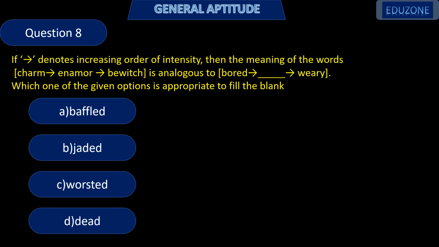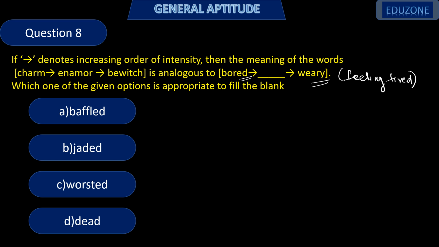Next question. If the arrow mark indicates increasing order of intensity, then the meaning of the words charm, enamor, bewitch is analogous to bored, blank and weary. So from the options you have to fill in the blank. That is similar to the words bored and weary. Weary again means feeling tired.